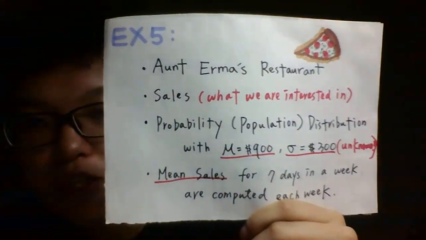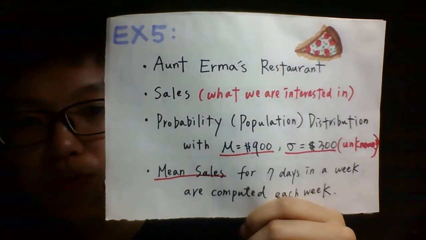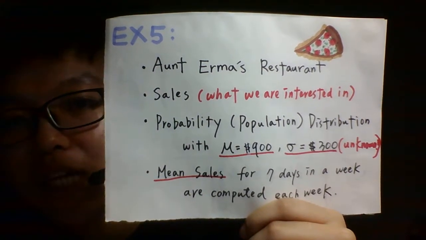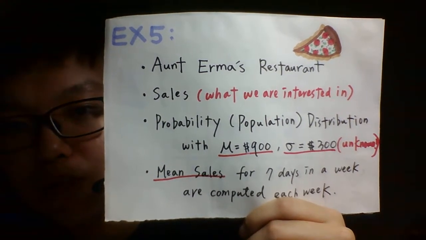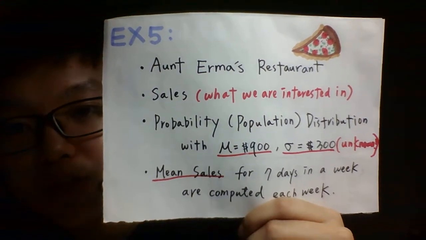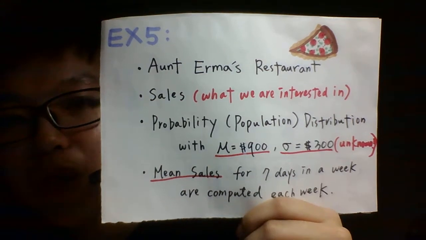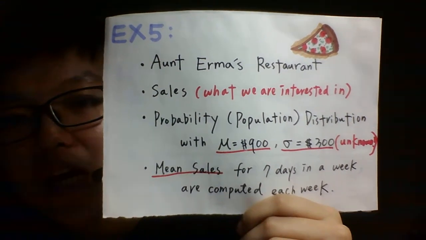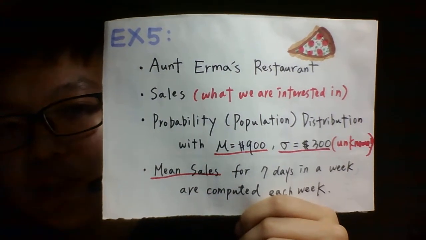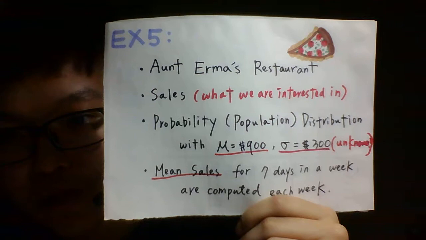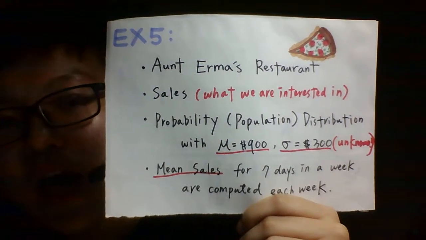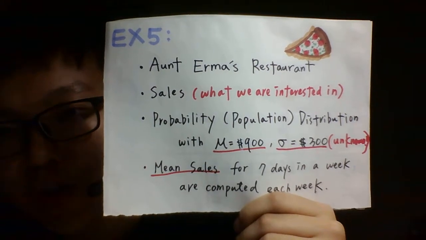In this example 5, it talks about Aunt Alma's restaurant, which is famous for its pizza. Aunt Alma is really interested in the sales of her restaurant, so she keeps recording the daily sales. In all the past records she made, she found that the sales follow a certain probability distribution. In this example, it's the population distribution. This distribution has mean equal to $900 and standard deviation equal to $300.